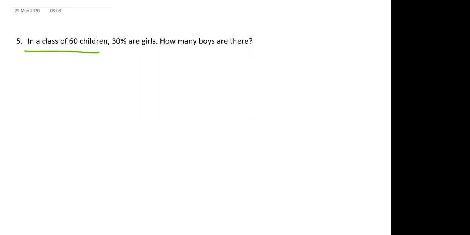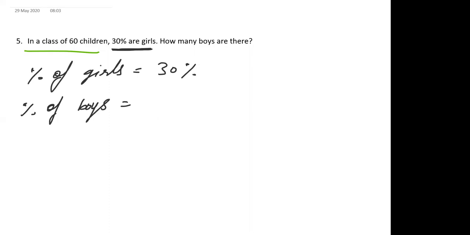Now just think logically: if the percentage of girls is 30%, what is the percentage of boys? Because the total percent is 100%, 100 minus 30 means 70% boys are there in the class.